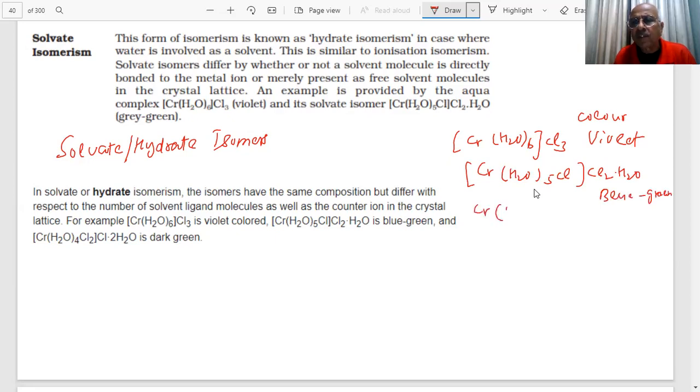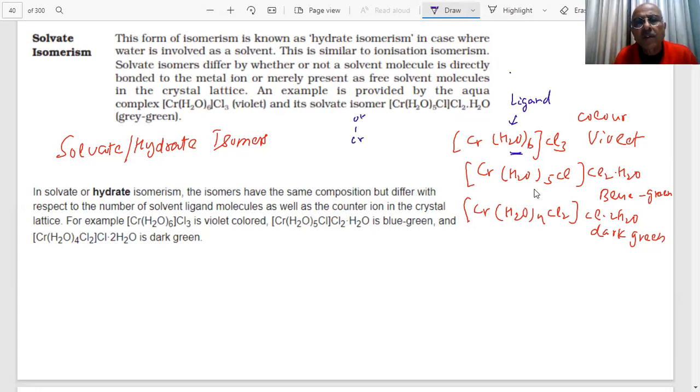You have another compound, [Cr(H2O)4Cl2]Cl·2H2O. Yes, sir, this is, student, dark green. What is the difference between these three complexes? Here you see, this is water. This water is a ligand here. Tell me, this water is a ligand, means it is bonded with the chromium, student.